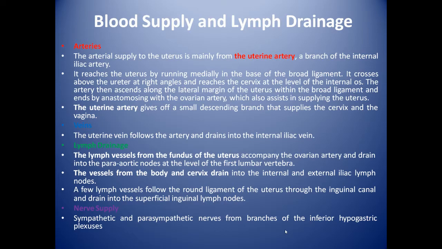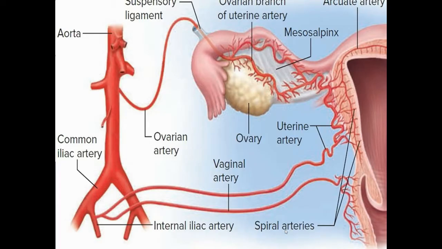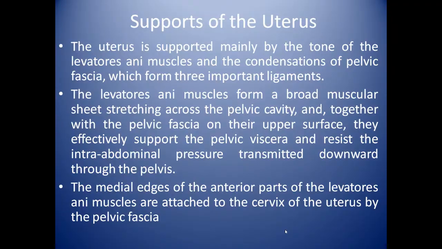inguinal lymph nodes. Now we will see the nerve supply of the uterus: sympathetic and parasympathetic nerves from the branches of the inferior hypogastric plexus. So you can see the structure of the uterus.